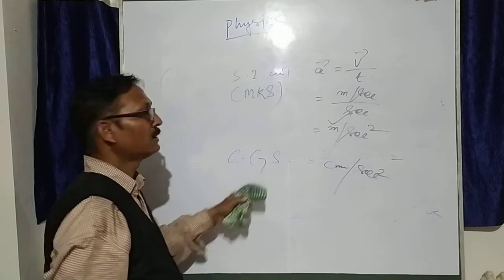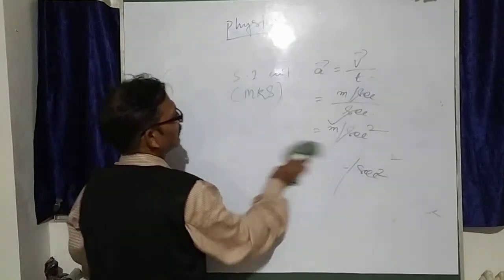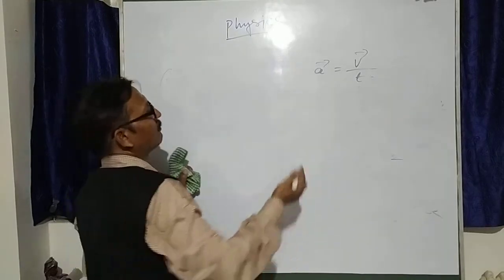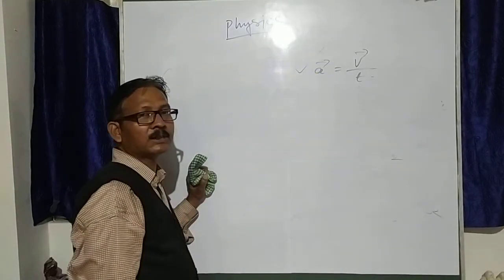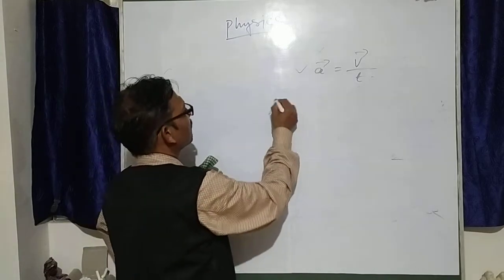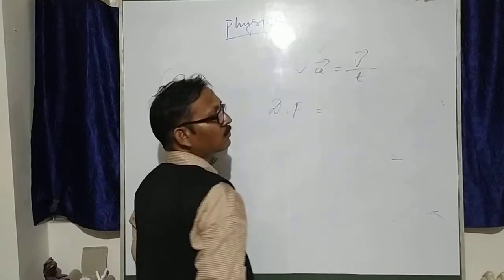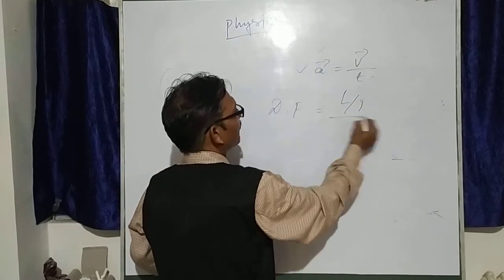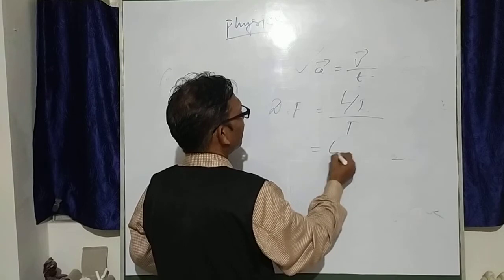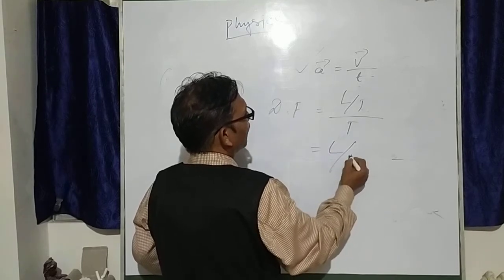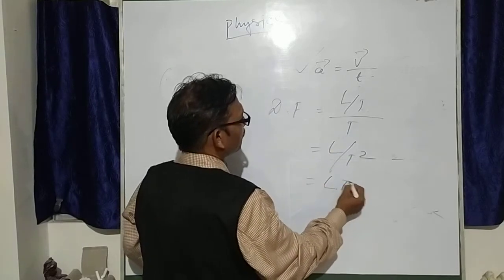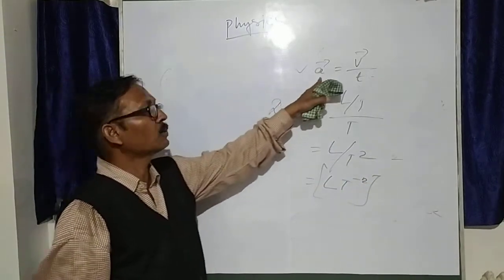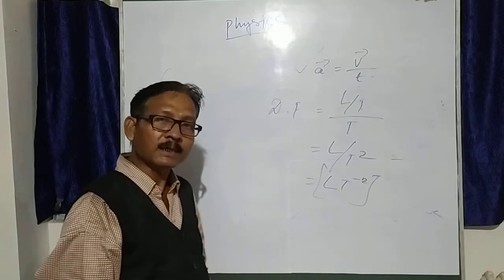Then we come to the dimensional formula. How do we find the dimensional formula? Take the formula: acceleration is equal to velocity by time. Velocity is displacement by time, meaning L by T, divided by T. This is L by T square, which is L T to the power minus 2. This is the dimensional formula of acceleration. So if you know the formula, you can find the unit and the dimensional formula.